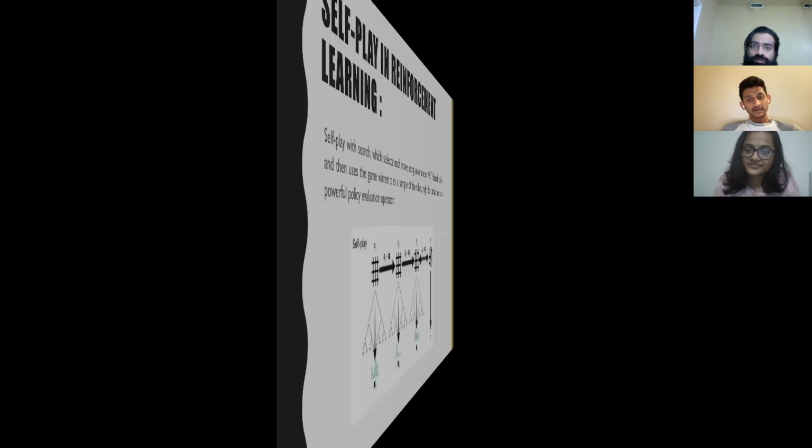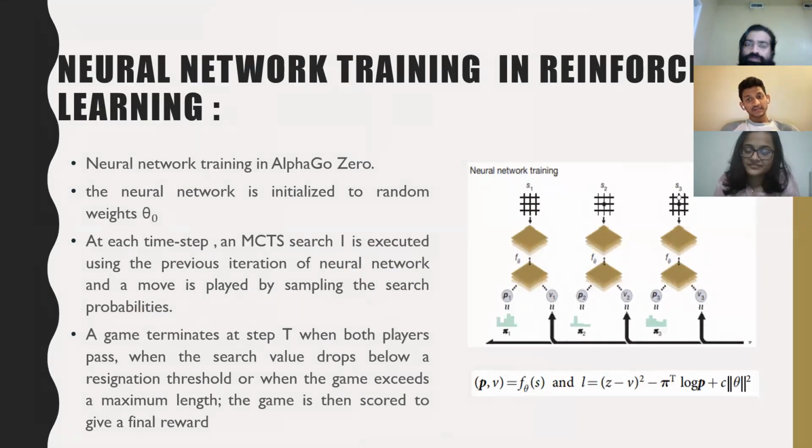Next slide. The neural network is trained by a self play reinforcement learning algorithm, which uses the MCTS to play each move. The neural network takes the raw board position and its output passes through many convolutional layers with parameters theta, and outputs a vector. Here we represent the probability of the current player winning from the position ST, as shown in the above figure.